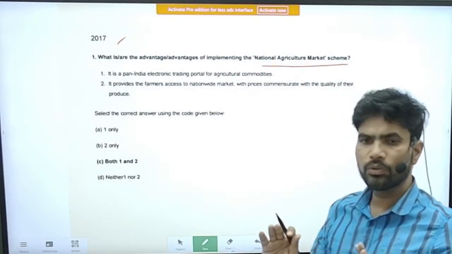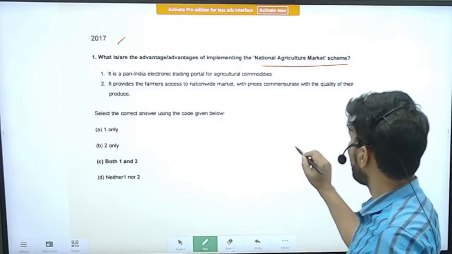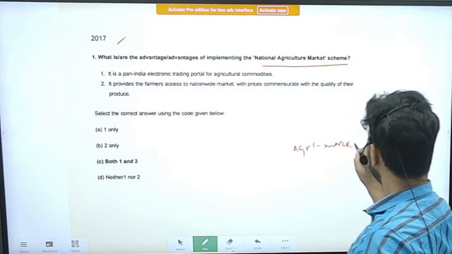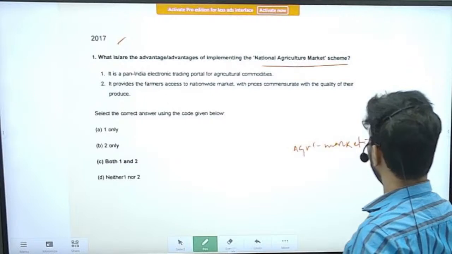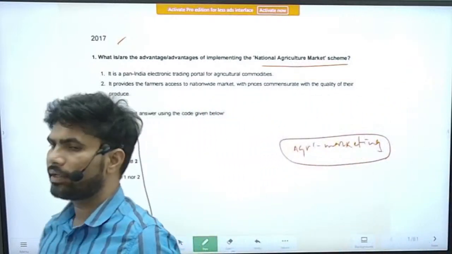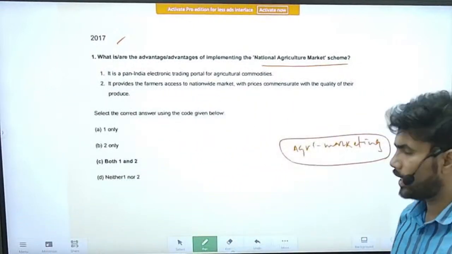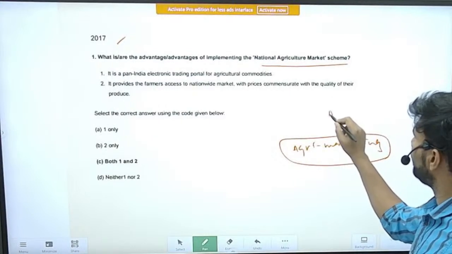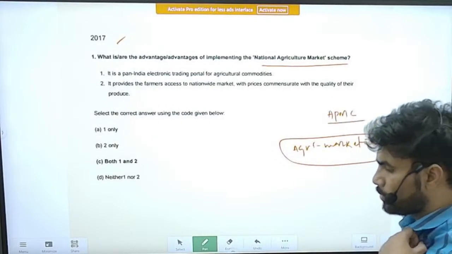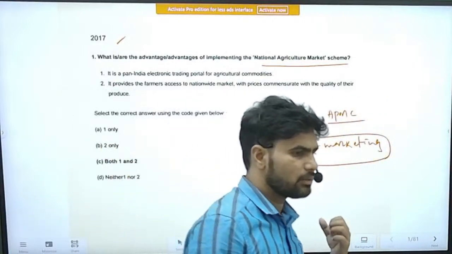So when you see questions like this, one thing should come into your mind, that is agri-marketing. It is still a major concern for India. We are unable to provide proper marketing facilities to farmers. The majority of trading at present takes place through APMC mandis, that is Agricultural Produce Marketing Committee mandis. So there are several problems in these mandis.